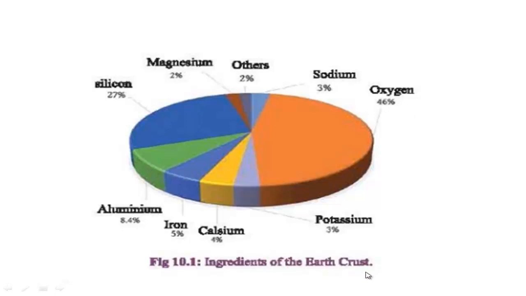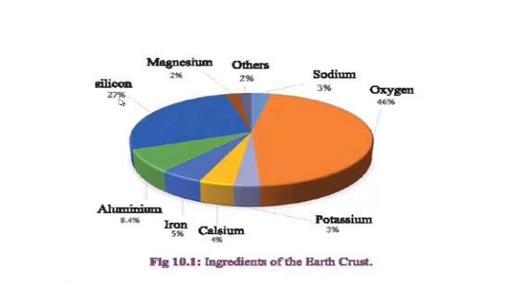In the earth crust, the highest amount of element is oxygen, and among the metals whose amount is highest, aluminium is 8.4%. Silicon is not directly a metal, it is actually a metalloid.